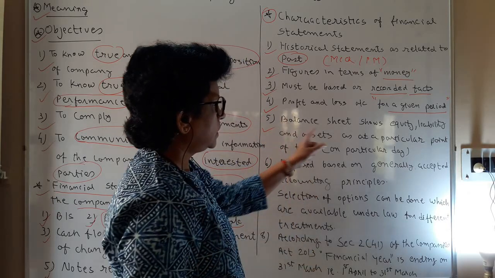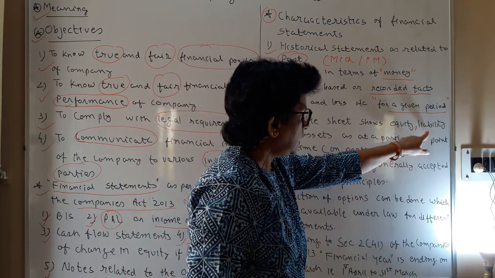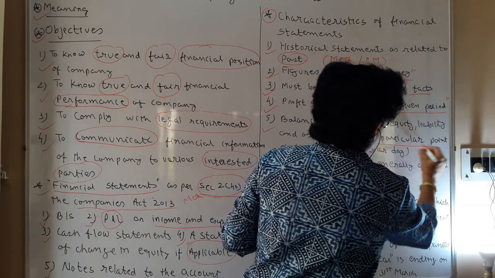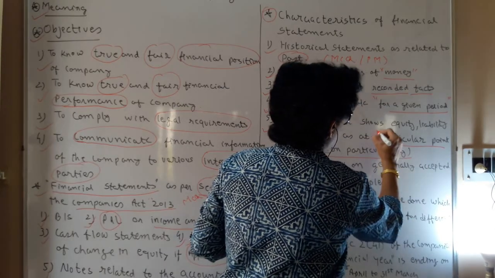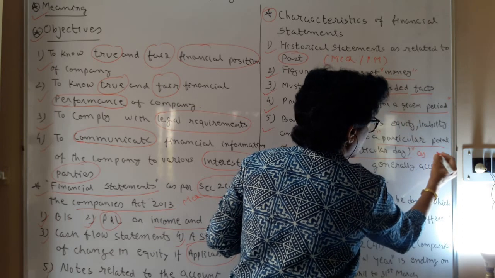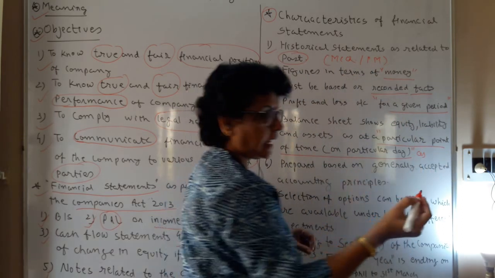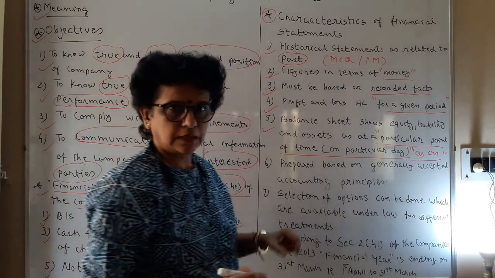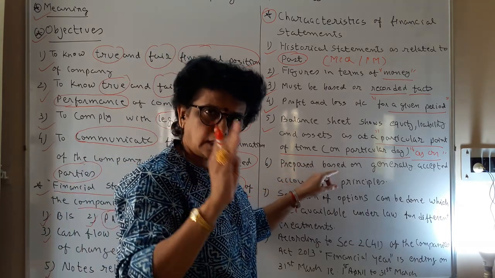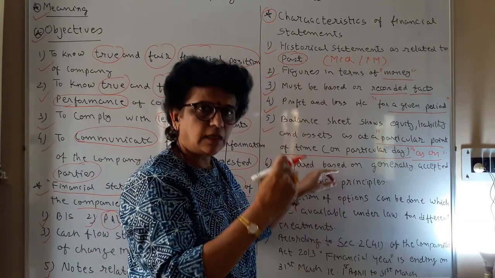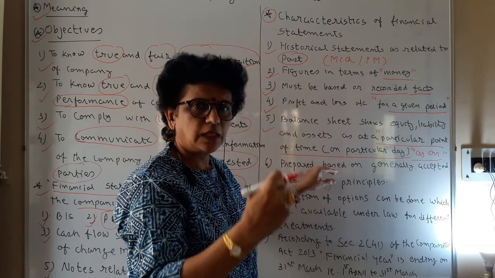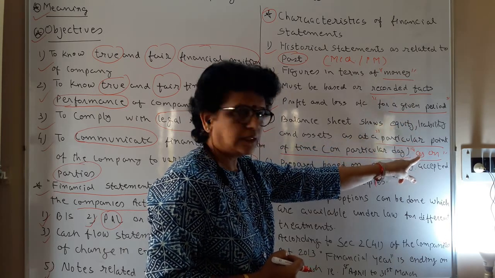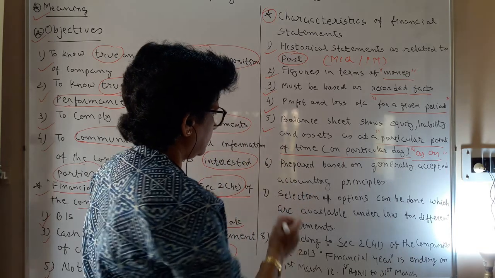Next, the balance sheet that you prepare shows the equity, the liability and the asset for a particular point of time. It means that we prepare it as on. If you remember, we used to write balance sheet as on. It is the position on a particular day that we express. It's not for 12 months. It is only on a particular day. This is the liability, this is the equity, this is our assets. So, P&L refers to 12-month data, while the balance sheet refers to only particular day information.